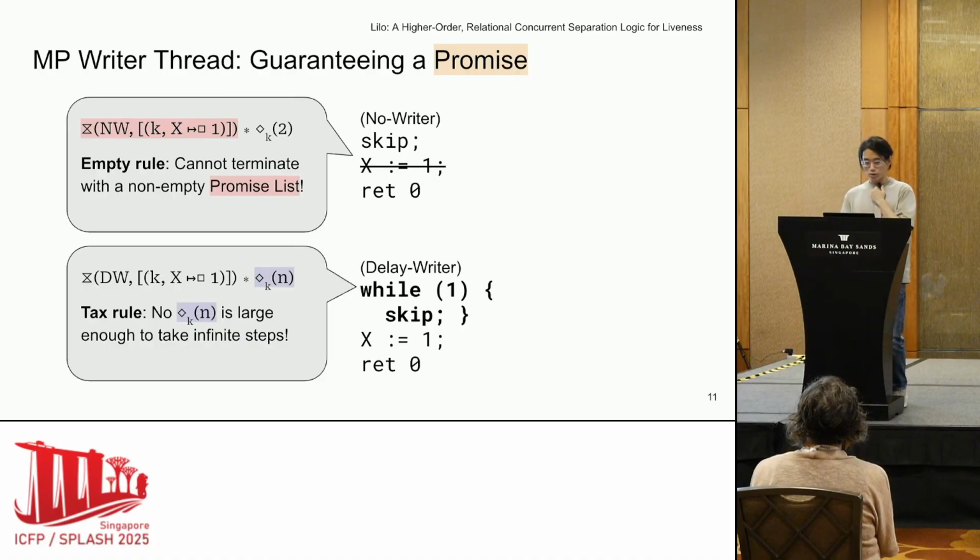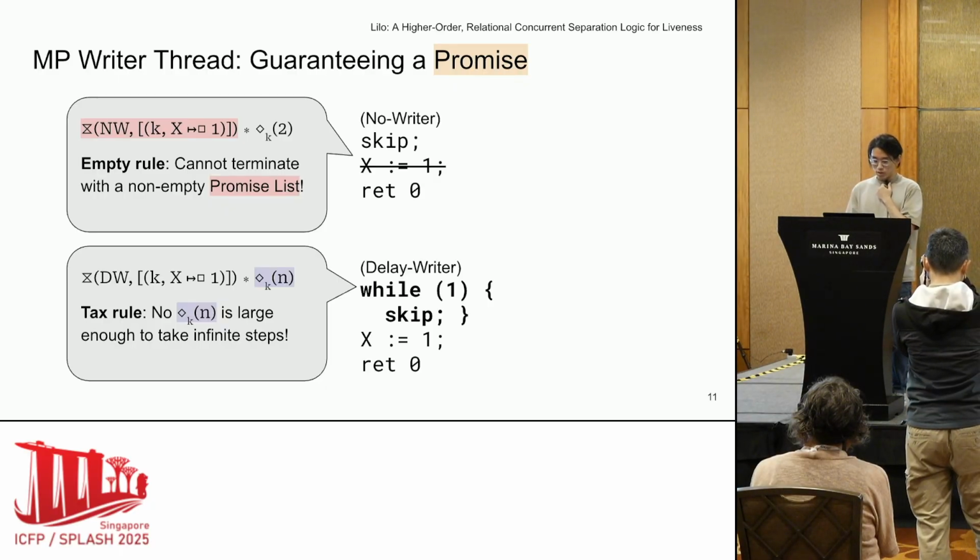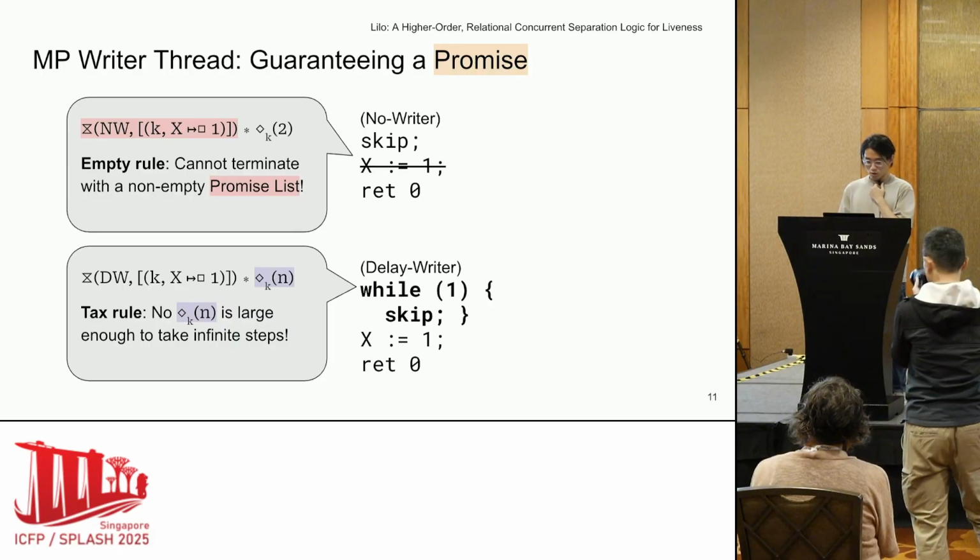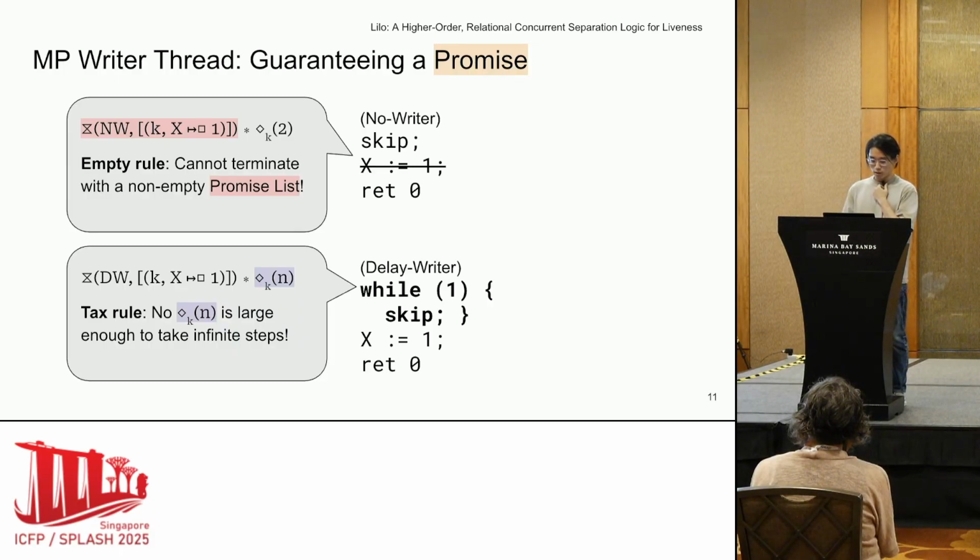Next, consider the delay writer, a thread that has an infinite loop before the memory update. If we add a promise to this thread, the step rule says that we must submit a progress credit for every iteration of the loop. However, no matter how many progress credits we start with, we will eventually run out of credits, and the step rule prevents us from taking any further steps from that point, and our proof gets stuck as it should be. As we can see from these examples, the promise mechanism prevents us from proving wrong programs, and this is indeed the